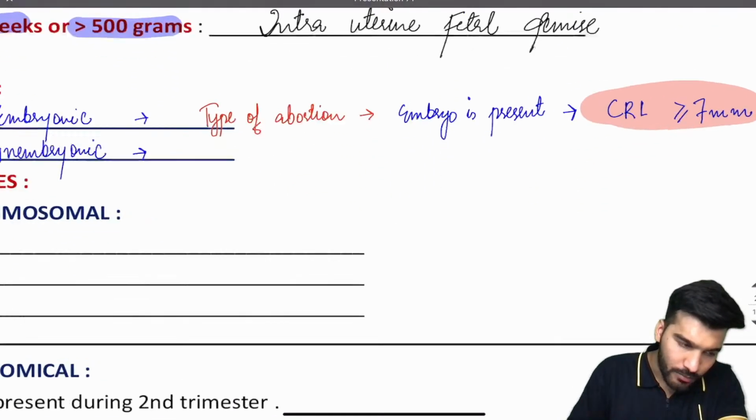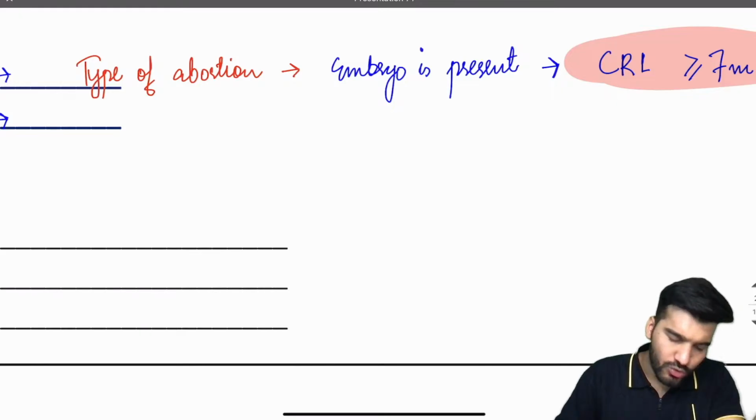What is an anembryonic abortion? Sir, an anembryonic abortion is also known as blighted ovum.